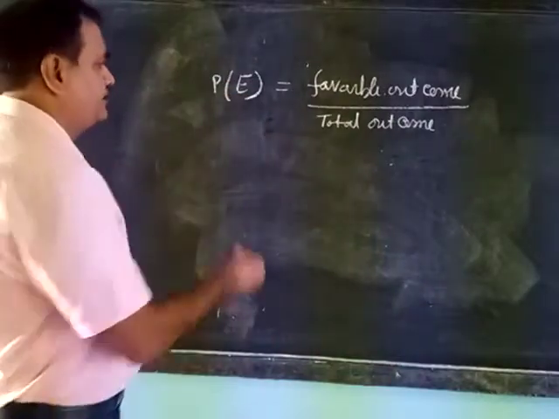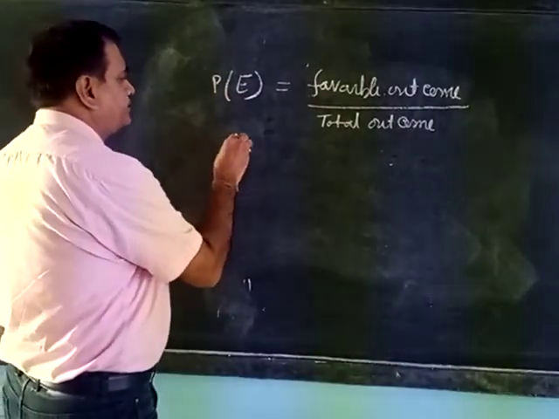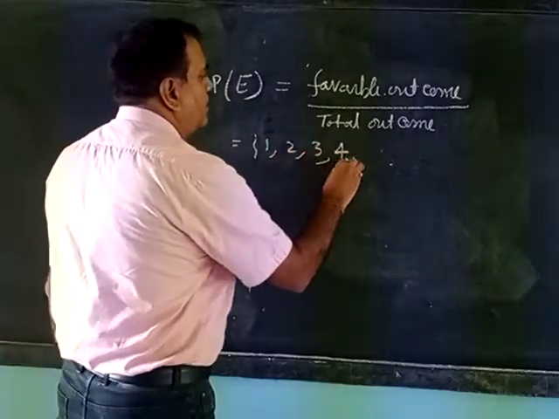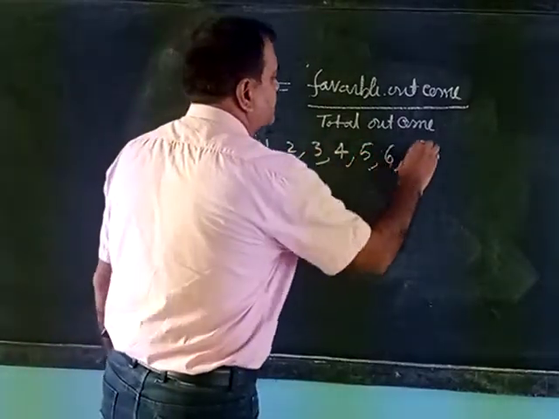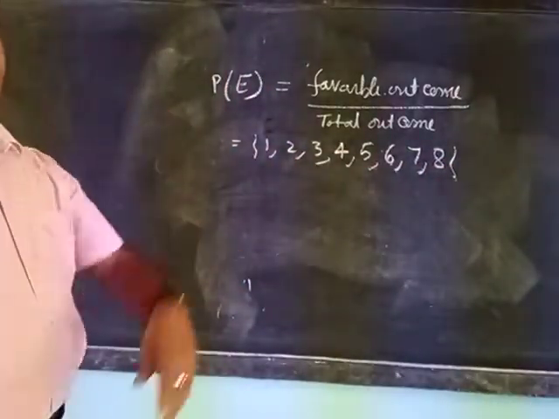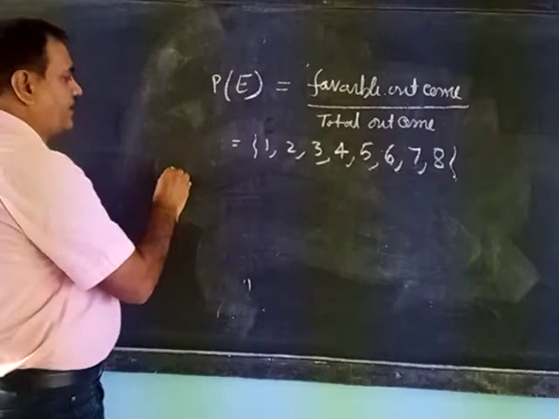Say the data is 1, 2, 3, 4, 5, 6, 7, 8. Now we have to find the probability of an even number. First question.